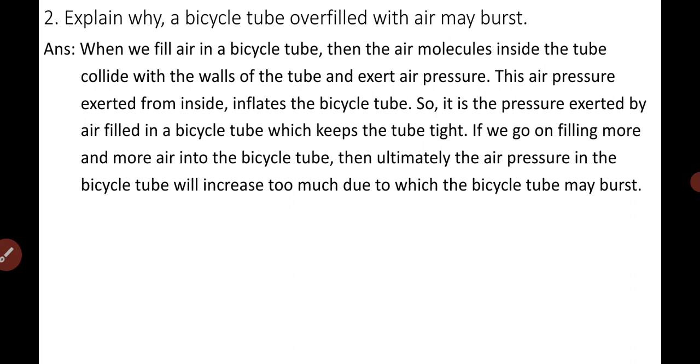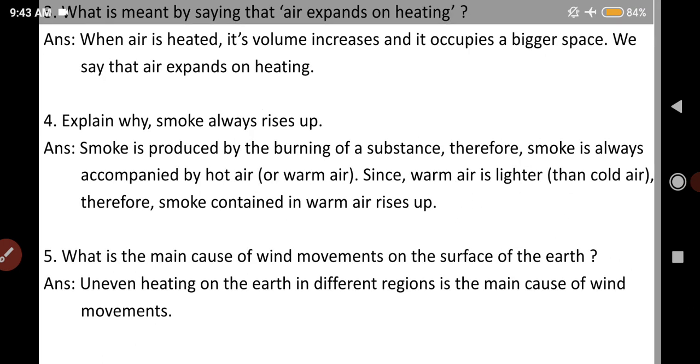Clear? So this is the answer of question number 2. You can again pause the video and note down the answer. Okay, next question number 3.